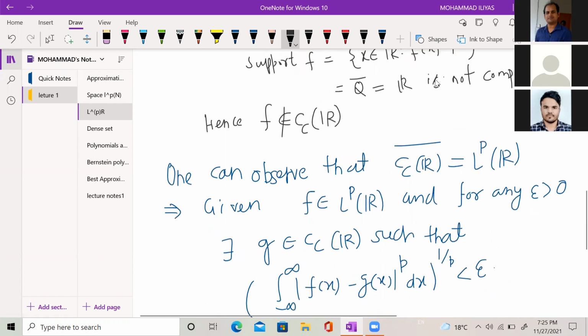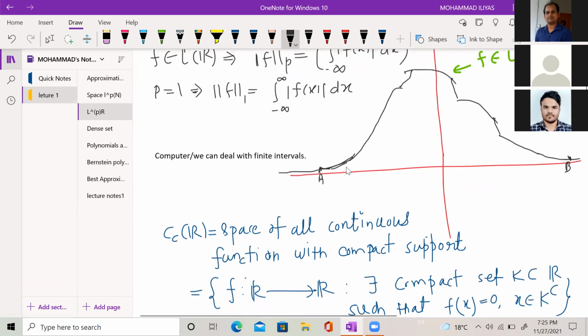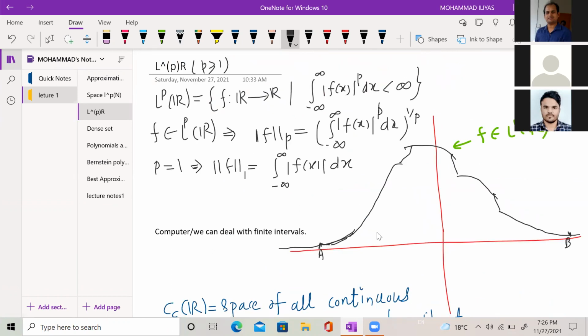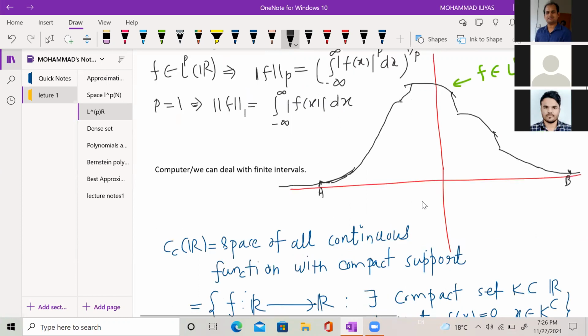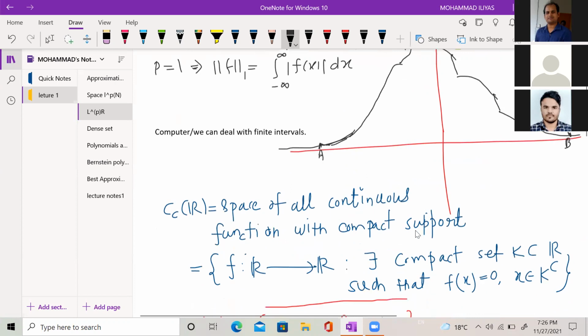So basically we are approximating the element of Lp(R) or L1(R) by a function in class Cc(R). One can observe the closure of this subspace Cc(R) is equal to Lp(R).